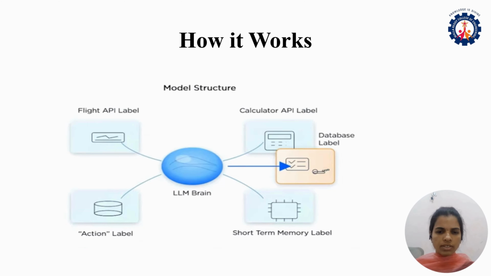Here we can observe the model structure of the AI agent. In the center we can observe the large language model brain, and here it does not work as a single unit like in generative AI. It is connected with all the layers like an API module, database layer and other tools, and it also connects with the short-term memory layer.